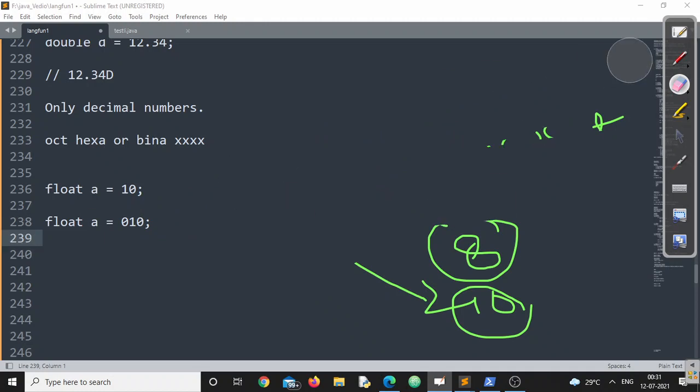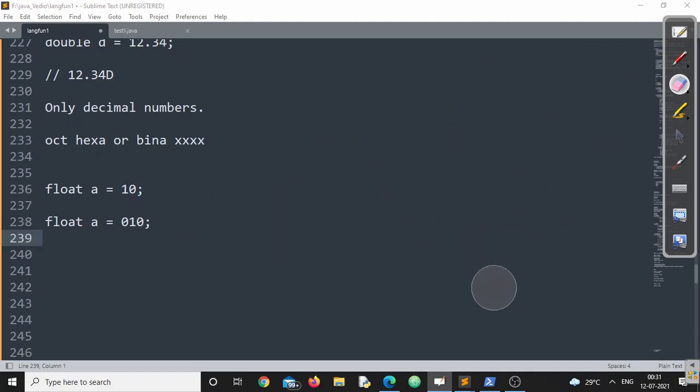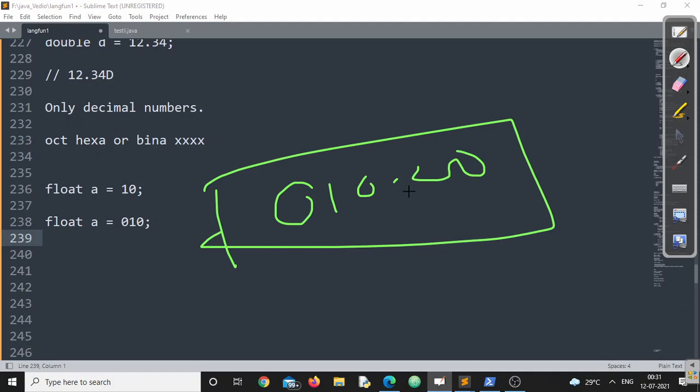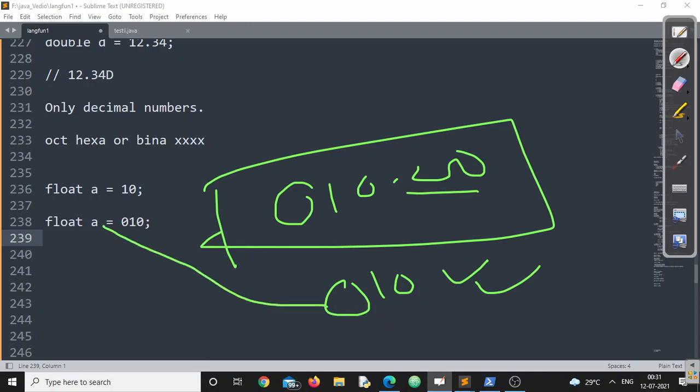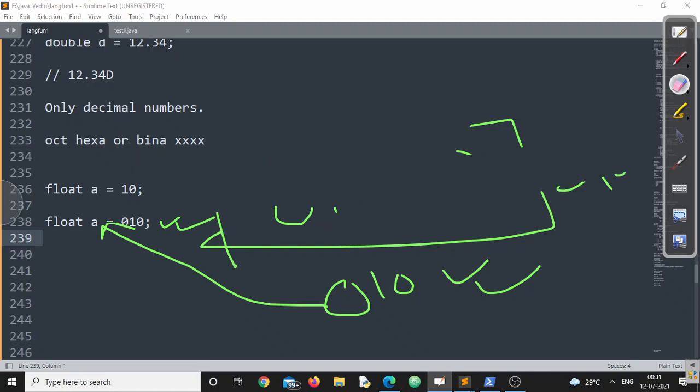Even if we say floating point literals cannot contain octal, if I am writing 010.00, this is a floating point literal because the point is there. But if I am writing 010, this is an integer literal. This is the difference. If I am storing 010 here, the octal value will be stored. If I am storing 010.00, only 10 will be stored. Make sure you understand this point, right?